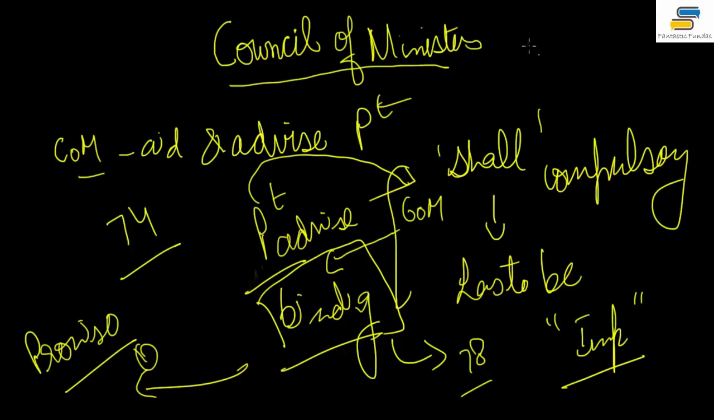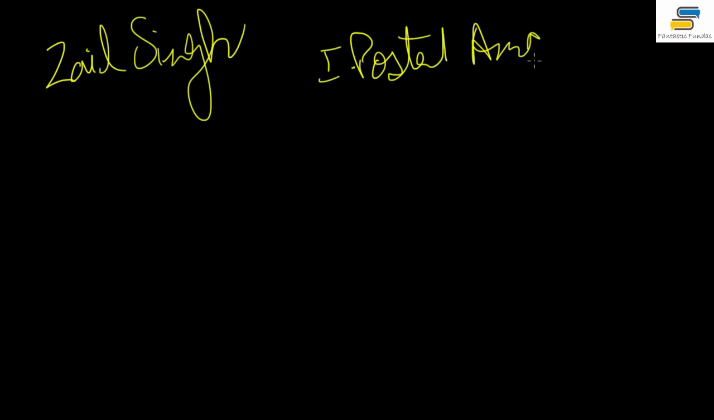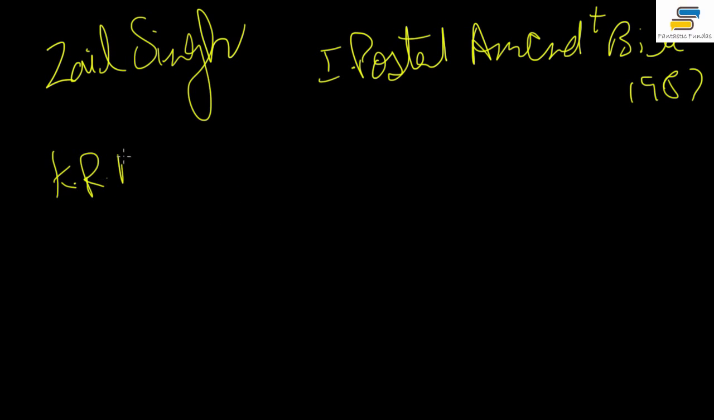Now I can give you a few examples where the President actually sent back the advice of the Council of Ministers. Let me just put it on a new page. For example, President Zail Singh was there. This President sent back the Indian Post Office Amendment Bill, and that was in 1987. That is one of the examples. Similarly, there was President K.R. Narayanan.